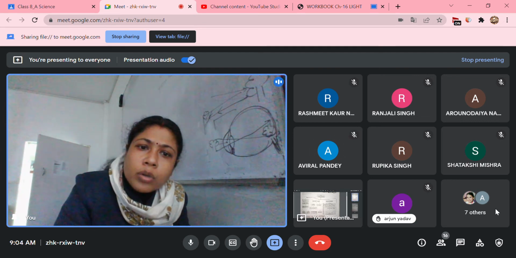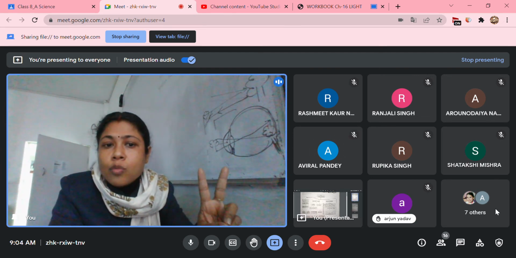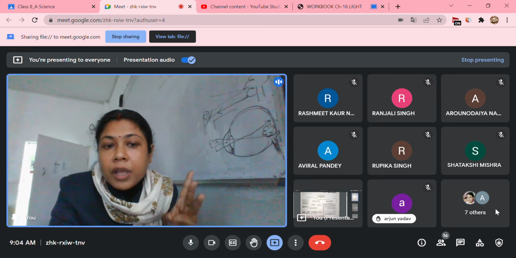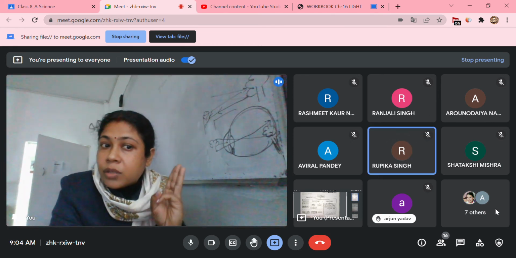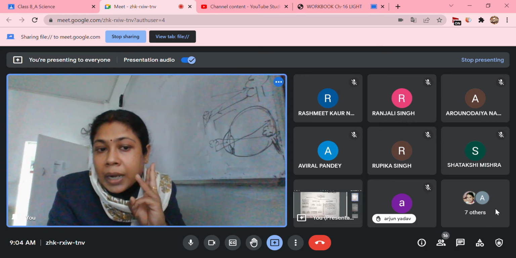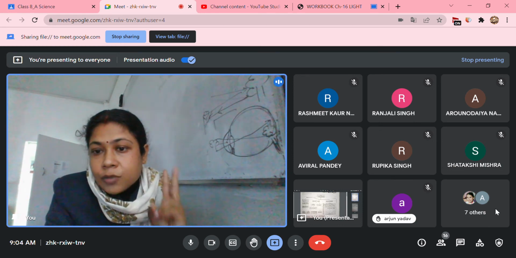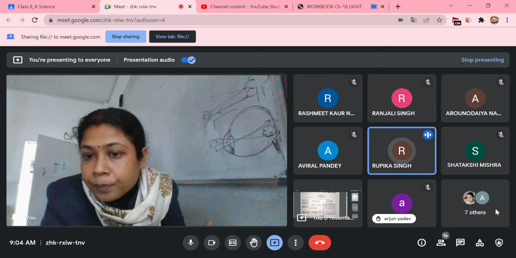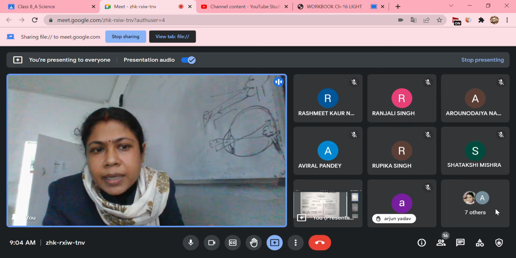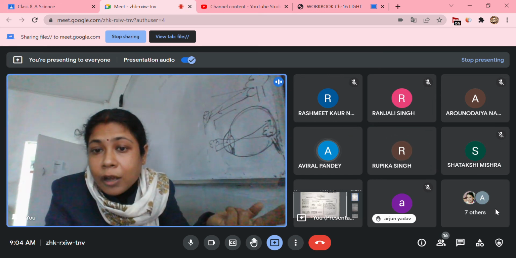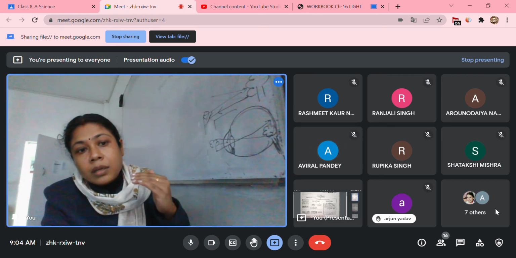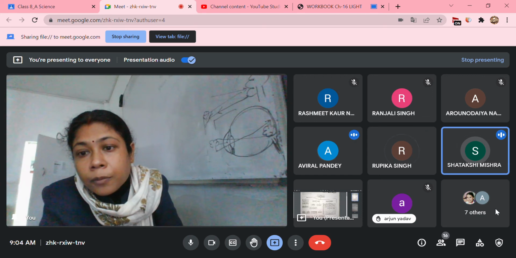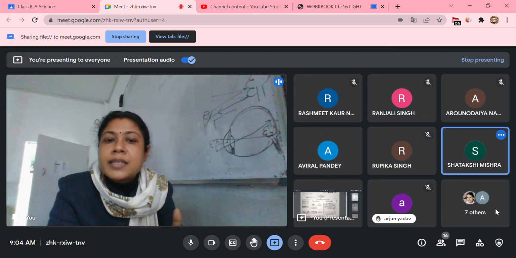So this is about our eye. We have read about three diseases: myopia, hypermetropia, and presbyopia. These are the three defects of the eye. Myopia is when you are not able to see far objects. Hypermetropia is when you are not able to see closer, near objects.